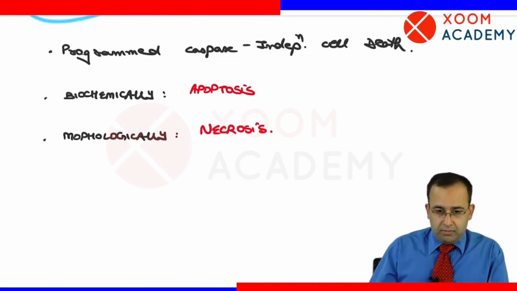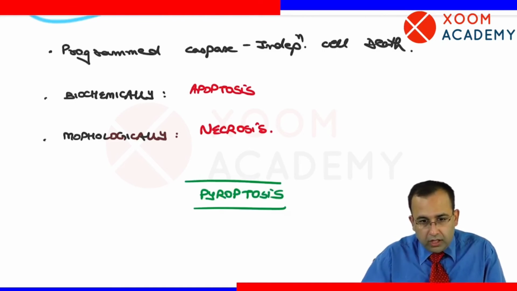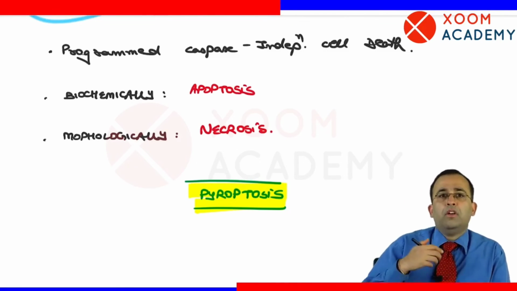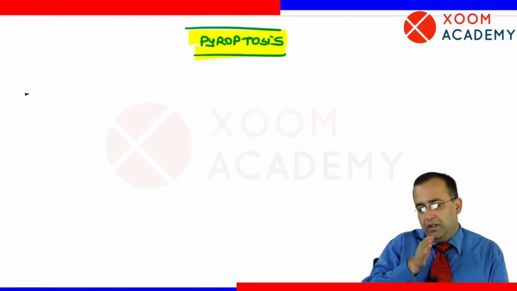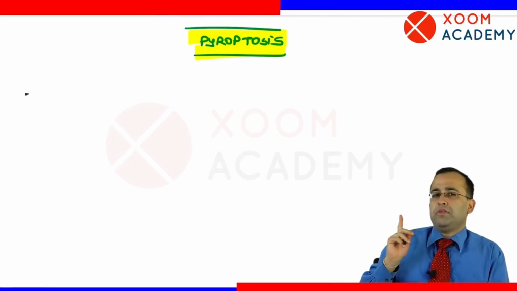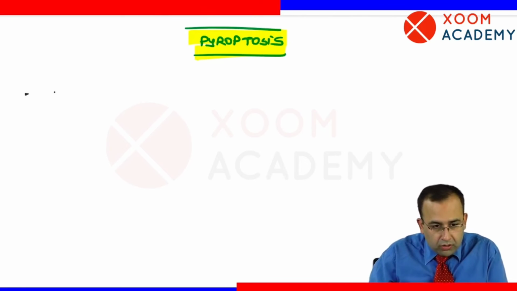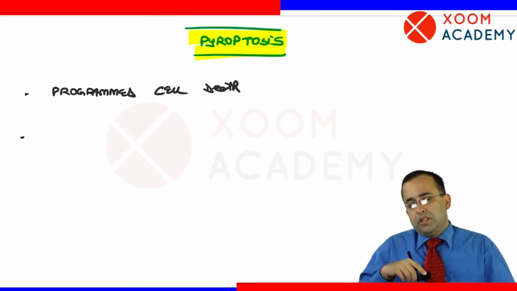Next point. Okay, let us see one more term here. Let us have a look at pyroptosis also. Pyro means fever. So it is fever associated apoptosis. Apoptosis, so is it programmed or non-programmed? Programmed. So it is programmed cell death. First point, it is programmed. It is programmed cell death associated with fever.